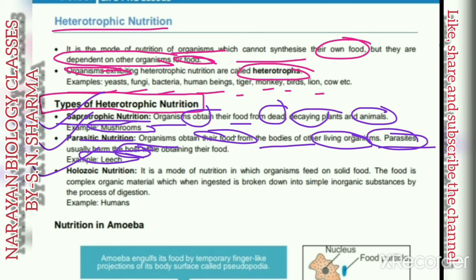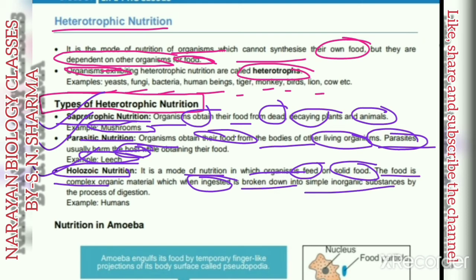And the third type of heterotrophic nutrition is holozoic nutrition. This is the mode of nutrition in which organisms take their food in the form of solids, and this solid food is complex organic material which is ingested inside their body and then broken into simple substances by the process of digestion.